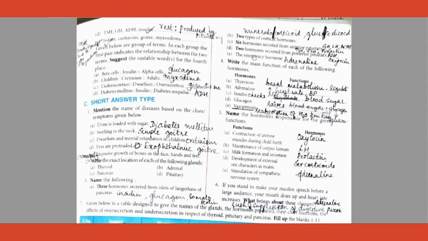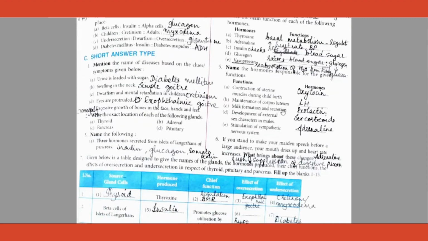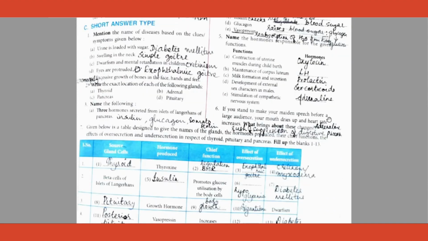Here, when they ask the main function of vasopressin, children end up writing the first point that is given in the textbook. That is, it helps in the constriction of the blood vessel and all. Write this point, that is reabsorption of water from the kidney, because that is the chief function. All right. So please write that. Other than that, I think everything remains self-explanatory.